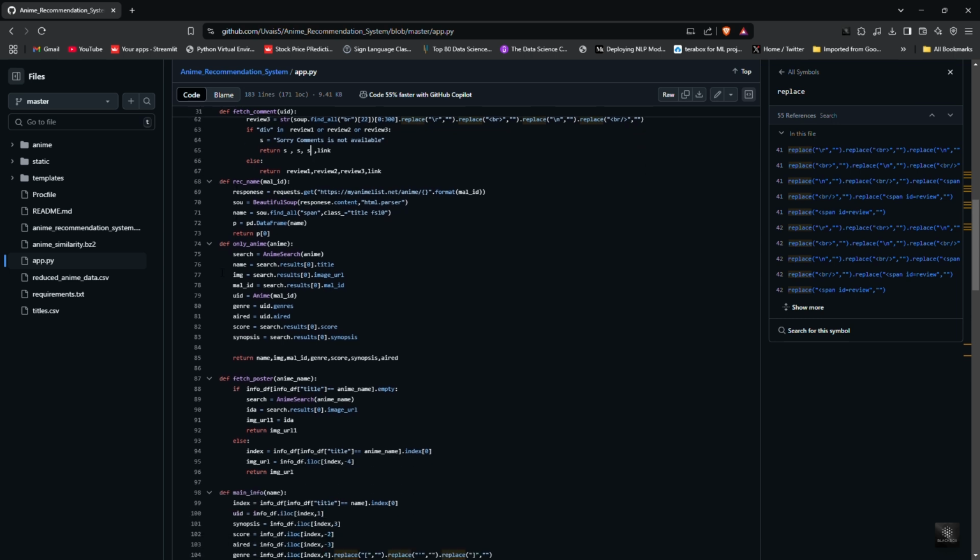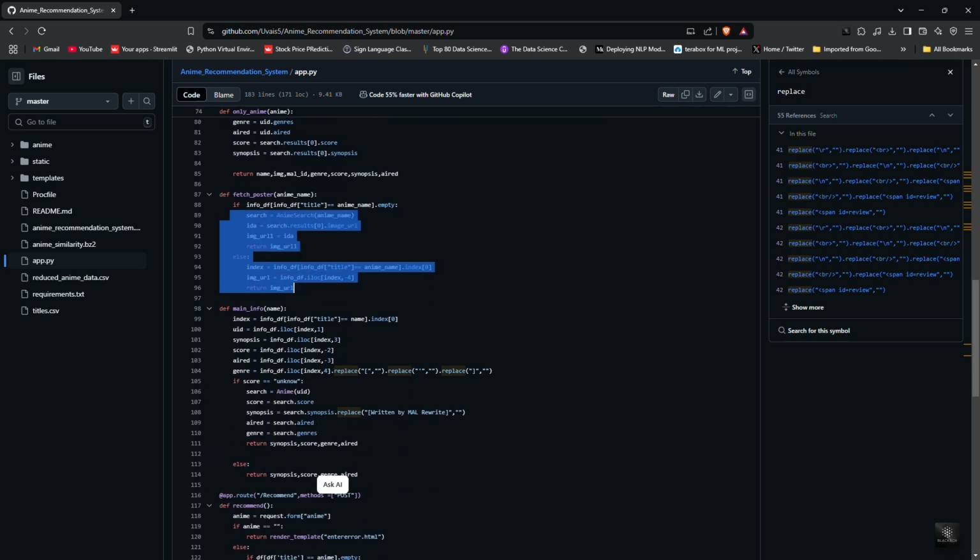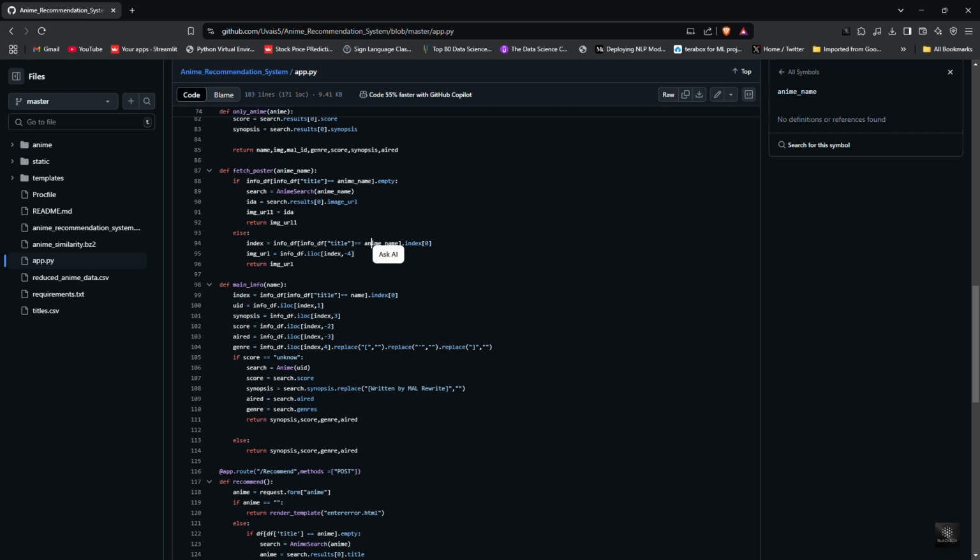To make the recommendations more visually appealing, we also fetch anime posters, genres, scores, and aired dates from MyAnimeList. Using the MyAnimeList API to fetch details.